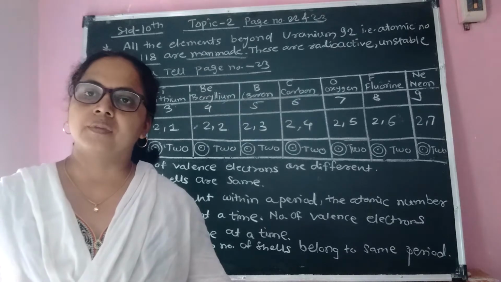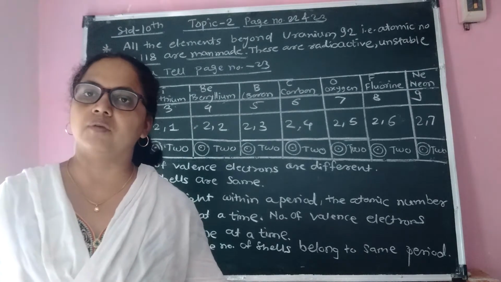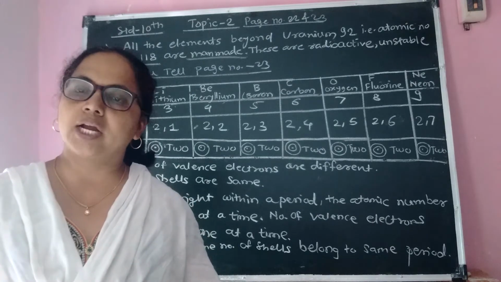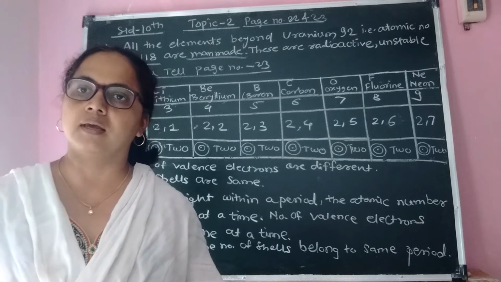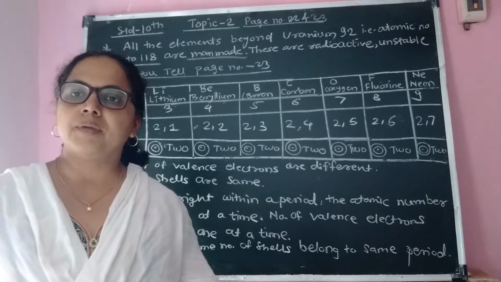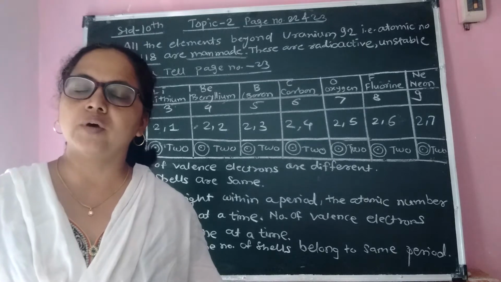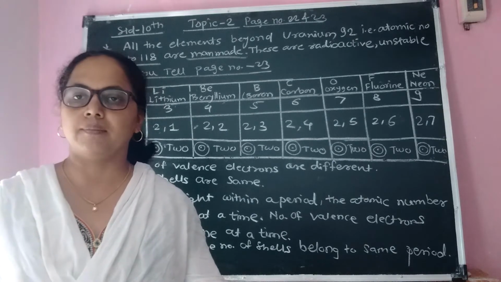We have seen about radioactivity in 9th standard. Who discovered radioactivity? What will happen in case of a radioactive element? They emit different types of rays, three types of rays you can say: alpha, beta and gamma. Then the elements having atomic number between 92 and 118 are unstable and radioactive elements.